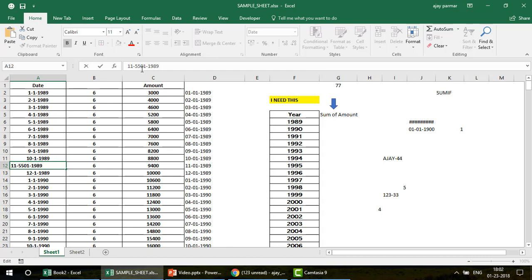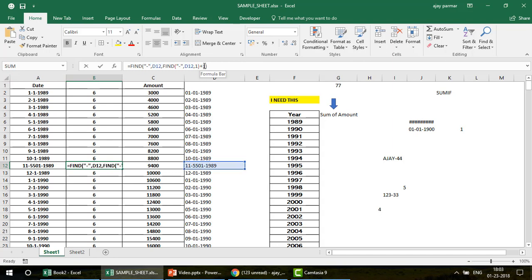Let us say that. In that case, if you just press enter, you see that this number will automatically change, right? That is why, to make this formula dynamic, because ultimately what happens, the first hyphen it will find out. After the first hyphen it finds, it adds 1 to it, and then that is going to act as a start number for the new find. So the new find will start its search from the next position, right? So this is how we can use this. Let me just undo it.